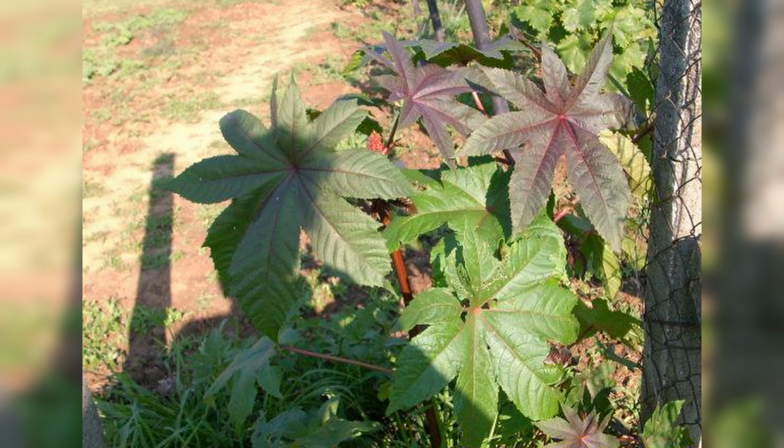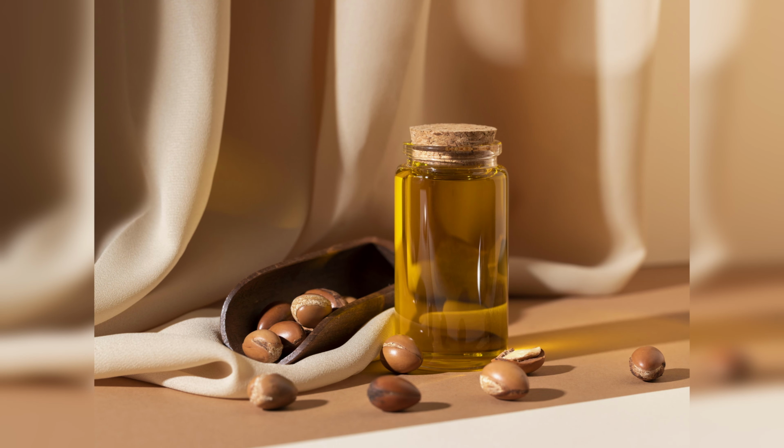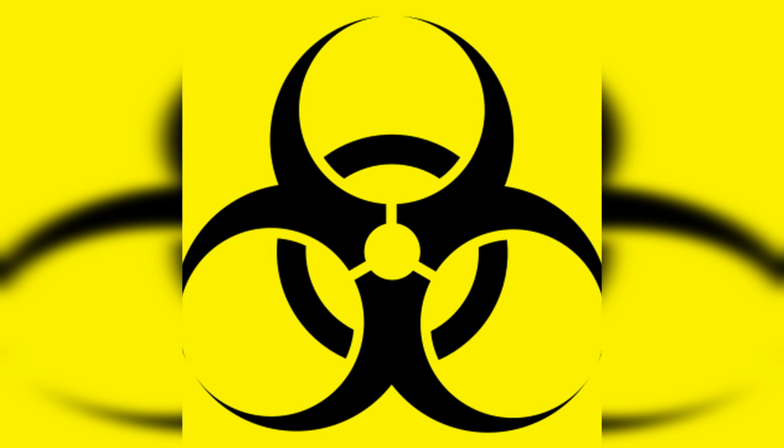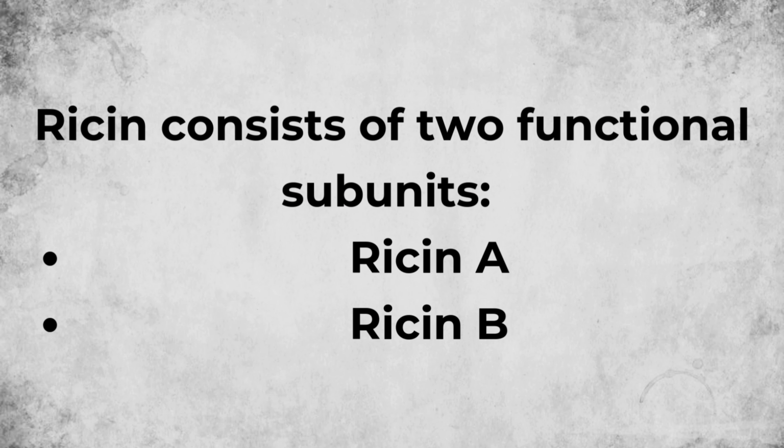Ricin is derived from the castor bean plant. While the castor bean plant is commonly used to produce castor oil, which is non-toxic, ricin itself is a highly toxic protein with no known antidote. Ricin consists of two functional subunits, ricin A and ricin B, each playing a crucial role in the toxin's action.